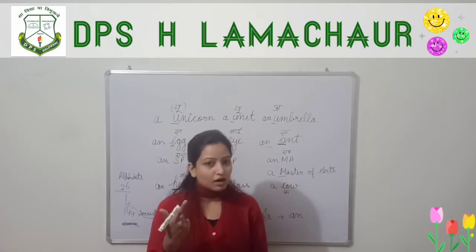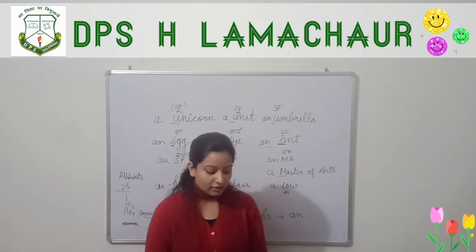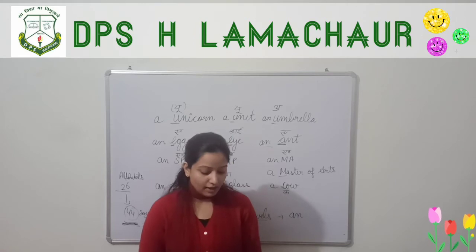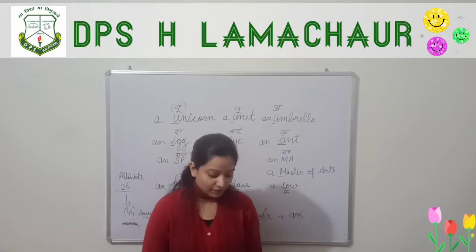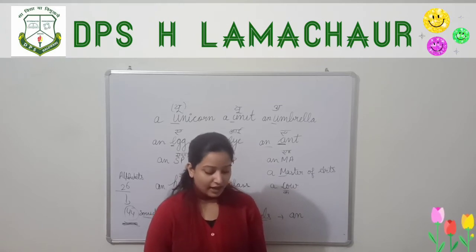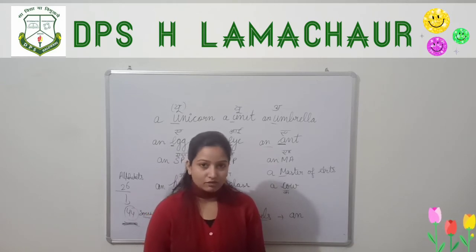"I saw dash camel, dash ostrich and dash elephant." So a camel, C is a consonant, so "a." Ostrich, O is a vowel, so "an." And elephant also starts with a vowel, so "an." "The Eskimo lives in dash igloo." Igloo starts with a vowel sound, so "an."